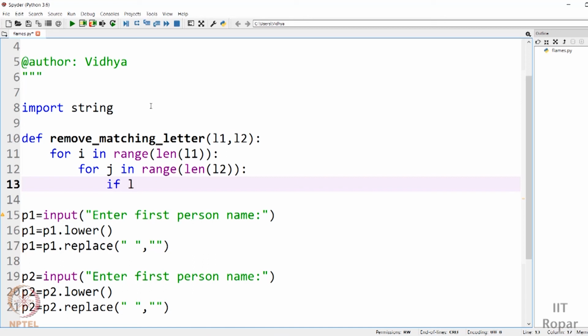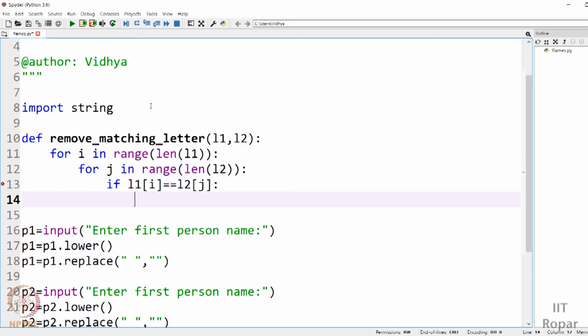If list 1 at index i and list 2 at index j contain the same letters, which is checked by the double equal to operator that checks equality, if they are both equal, then you capture that letter, that is your common letter. That's why I have used the letter C, C for common letter. You can use L1 of i or L2 of j, because both values are equal, so you can use either here.